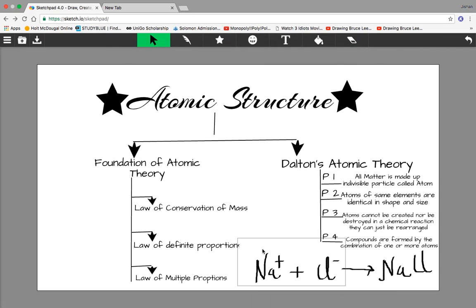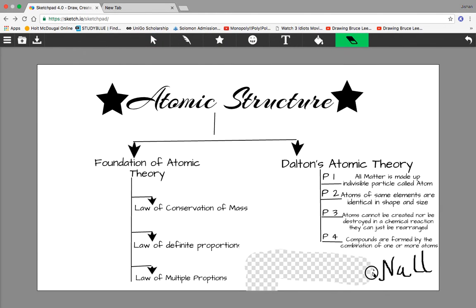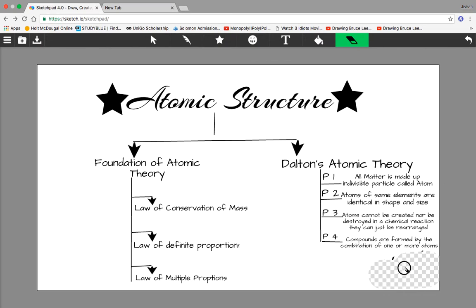If you are making NaCl, only this much percent, in this case 39.34, of Na and 60.66 percent of Cl should combine to give you NaCl. That's what the law of definite proportion is talking about.